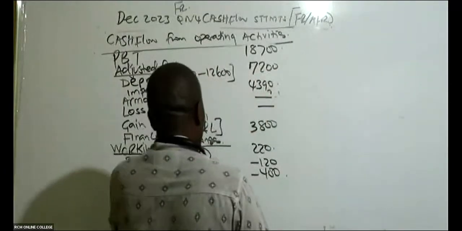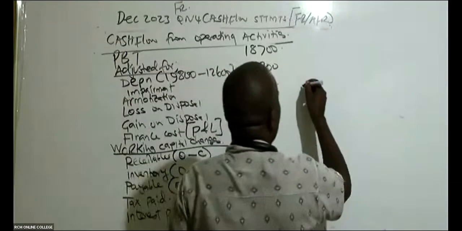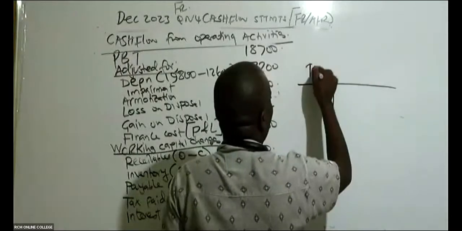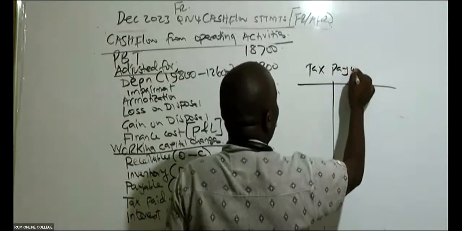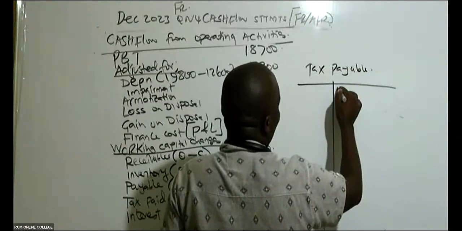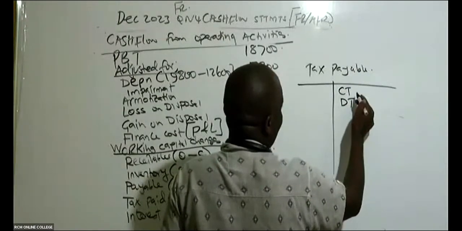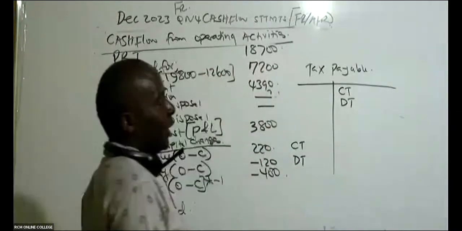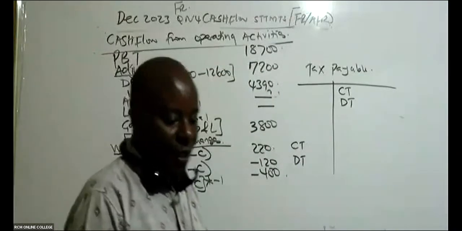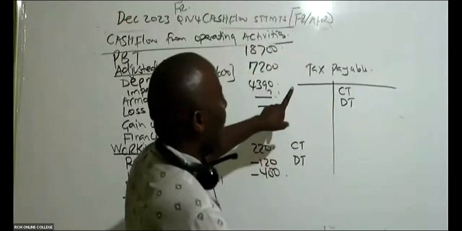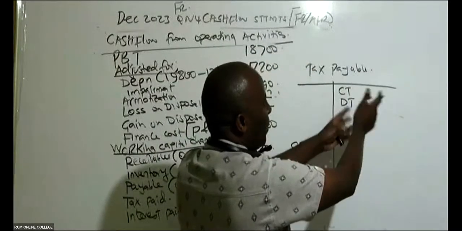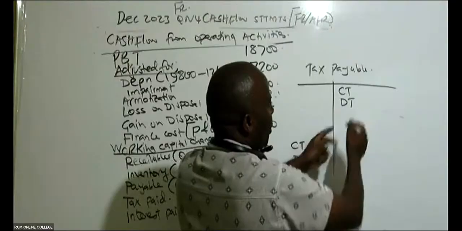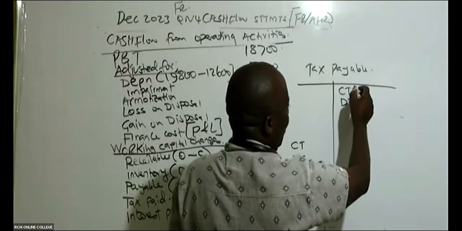So the T account that you're doing here is for tax payable. We start with current tax and deferred tax, and you combine them like that. So in this case, brought forward. Remember, this is a liability. Liabilities you always credit. Your balance brought down, you credit. So in this case, remember, brought down is 2022.